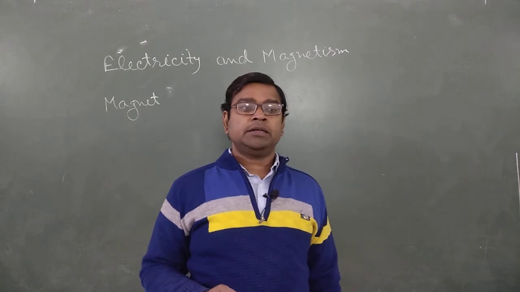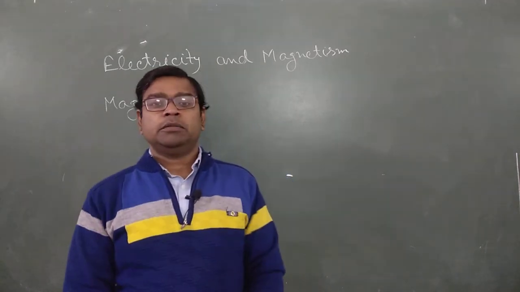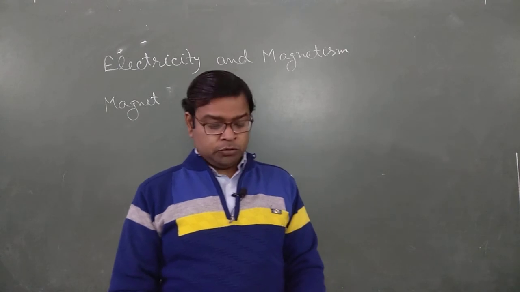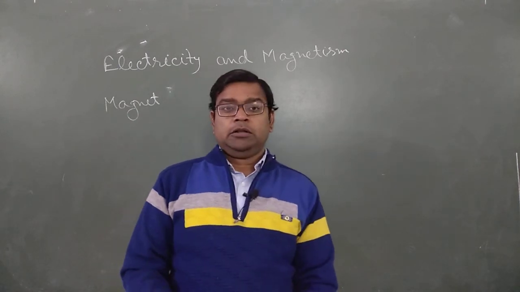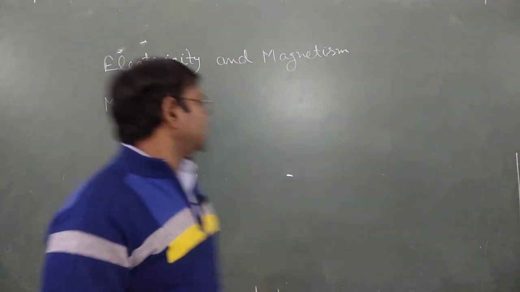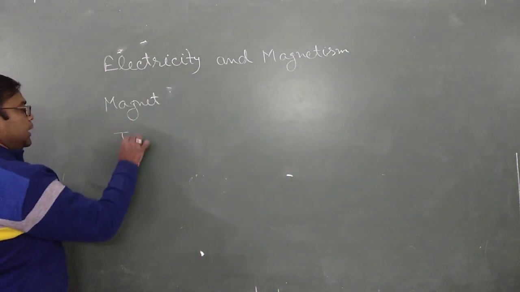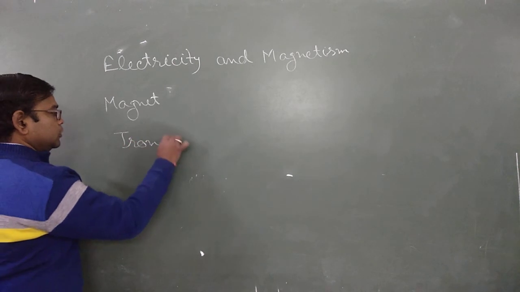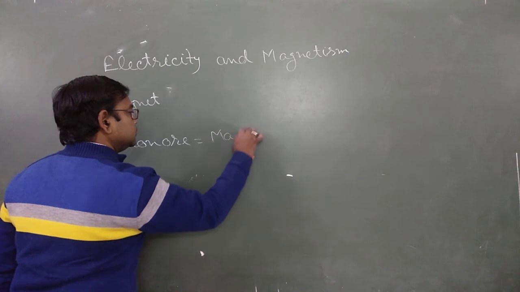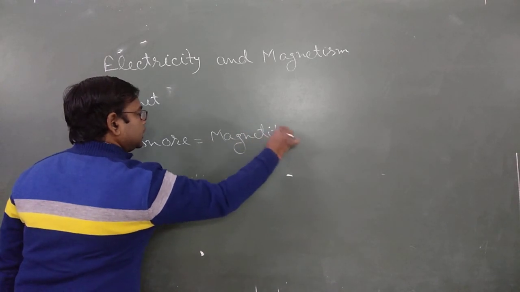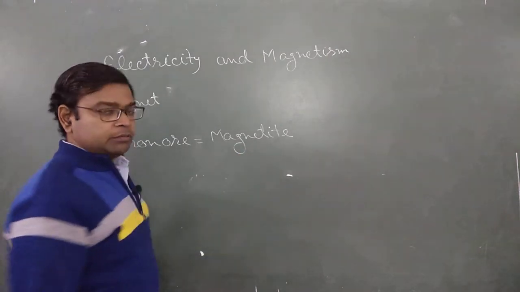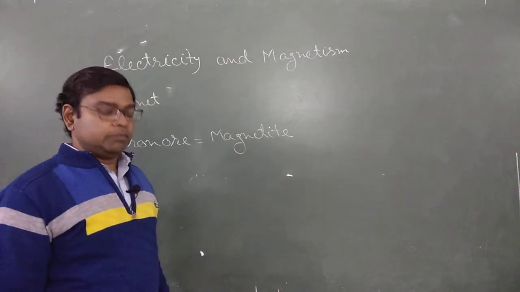This magnet is obtained from an ore of iron known as magnetite. The first thing that we obtained is an iron ore, a black iron ore. Its name is magnetite. And this is the very first natural magnet. Magnetite is a natural magnet and the very first magnet of the world.